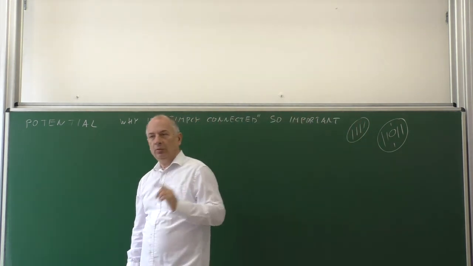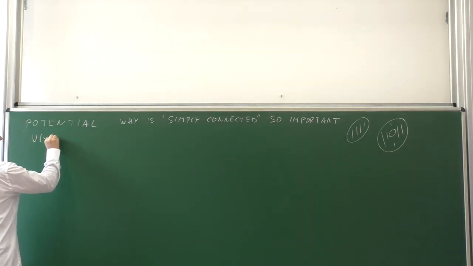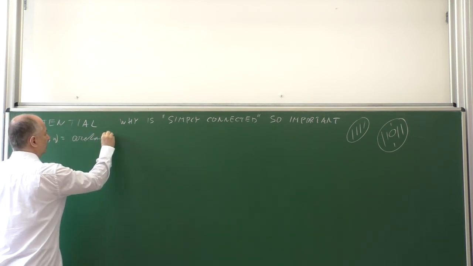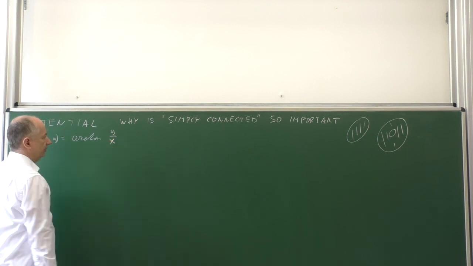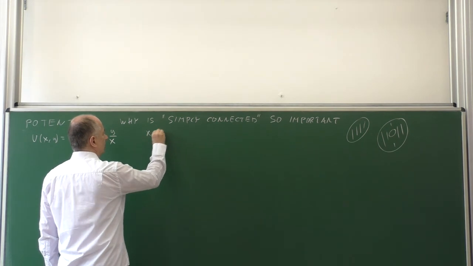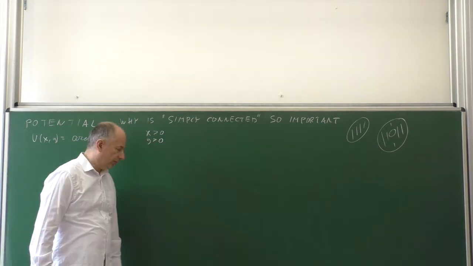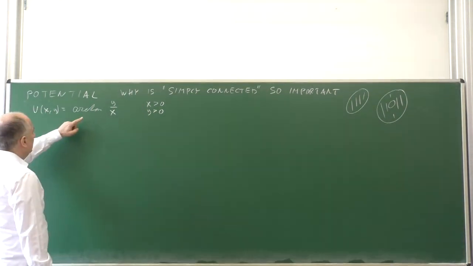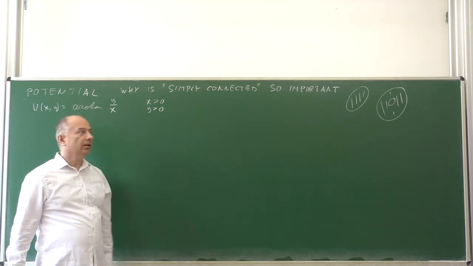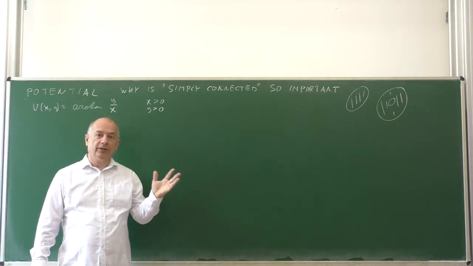Let me start with the following example. Consider the function u of x and y being arctangent of y divided by x. And just consider for the moment positive x and positive y to keep things as simple as possible. Then this is a well-behaving function of class C infinity, and we can compute the gradient, and we can call the gradient a vector field.